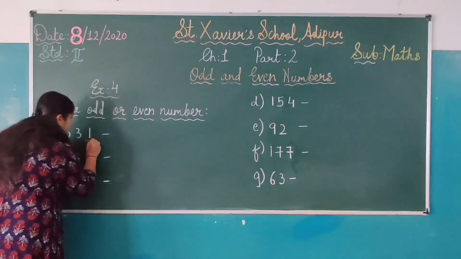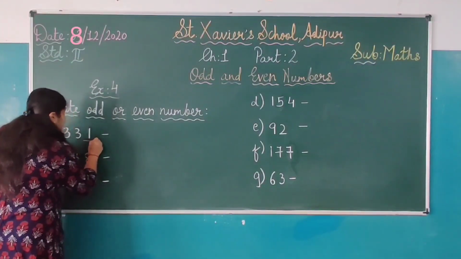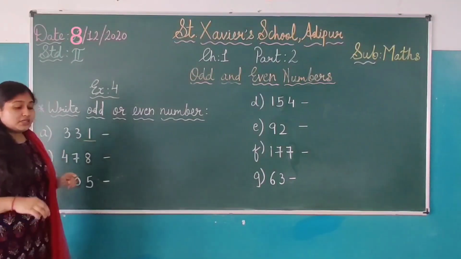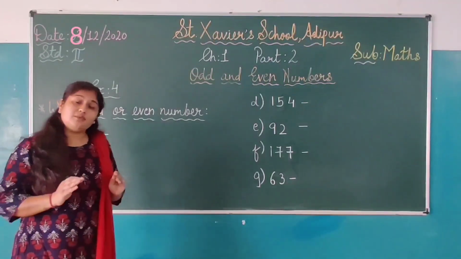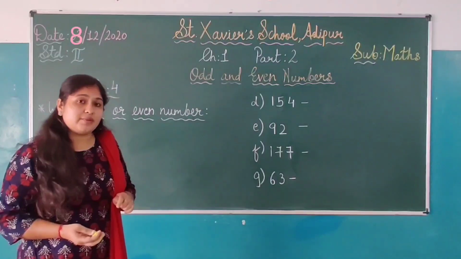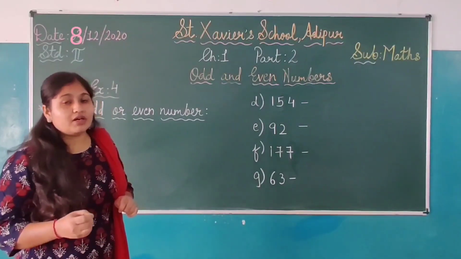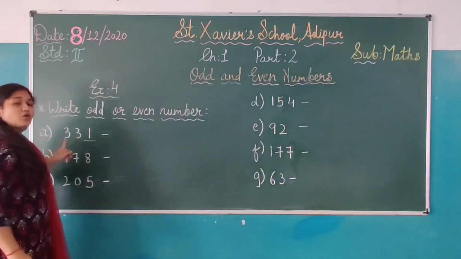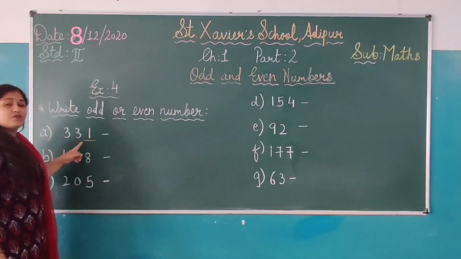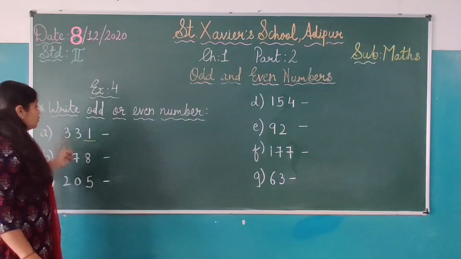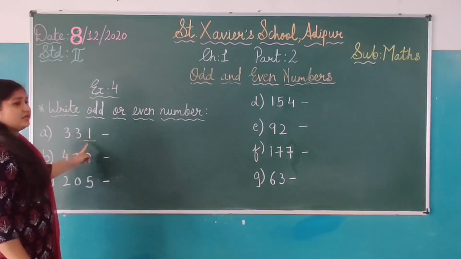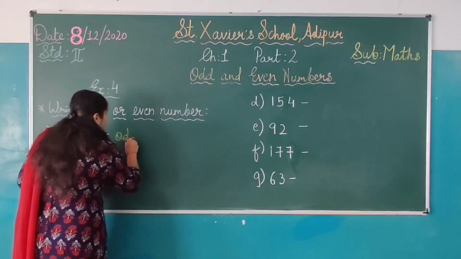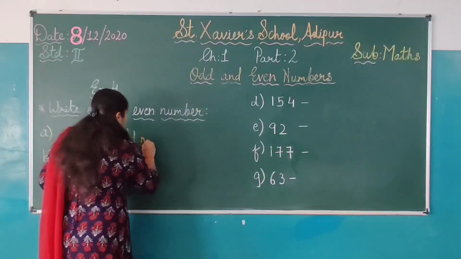So we have underlined the number 1. हमने 1 को underline किया, right? Now students, हमें सोचना है कि 1 कौन सा नंबर है, ऑड नंबर है या इवन नंबर है? Yes, 1 कौन सा नंबर है? ऑड नंबर है. So ये जो पूरा नंबर है, that is the whole number 331, will be the odd number. So we have to write down that this 331 is an odd number, right? We have to write down this odd number.